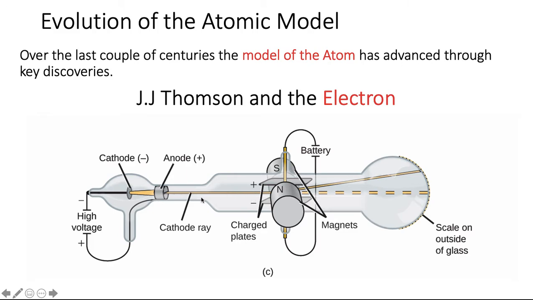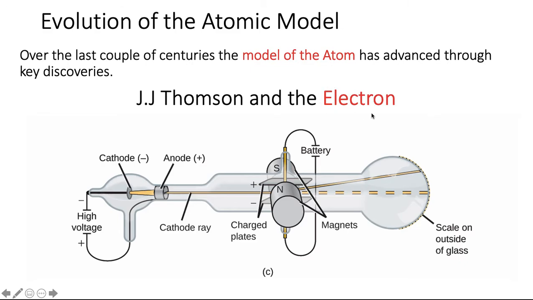They must have been some different particle. And because it was attracted to the positively charged plate, it was negatively charged. J.J. Thomson initially named them corpuscles, but then the word electron stuck, and I'm actually glad that it stuck because it sounds much better than corpuscles.